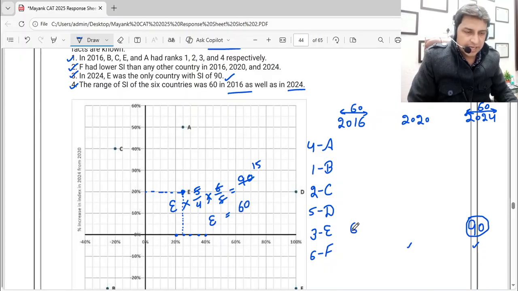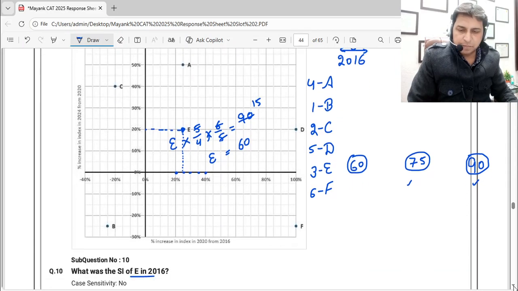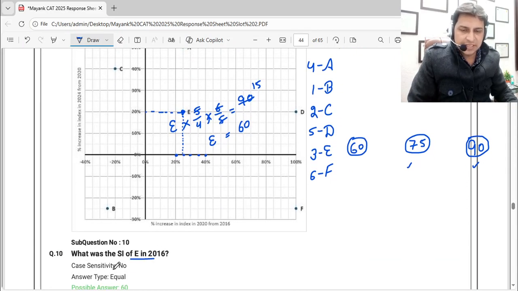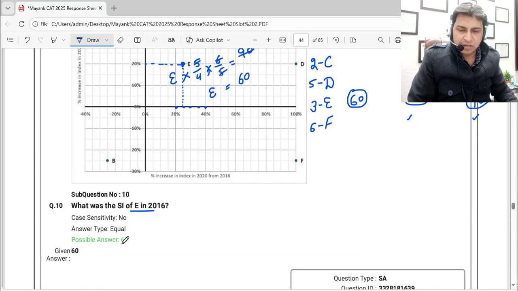So I can take E as 60 here, into 5 by 4, that is 4 into 15 into 5, which comes out to be 75. And here I get the answer to my first question also. They asked what is the value of E in 2016, so the value is 60. That is the answer I get.